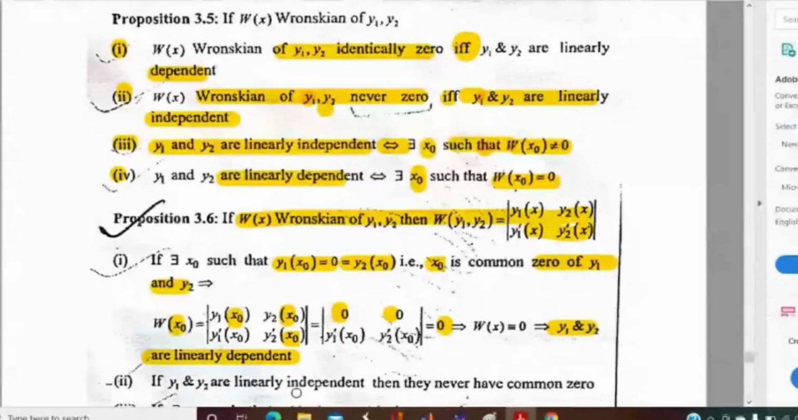So what is the proposition actually trying to say? The proposition is trying to say that if the solutions y1 and y2 have a common 0, then the solutions must be linearly dependent. Is this clear? If the solutions have a common 0, then the solutions must be linearly dependent. Is this proposition clear?